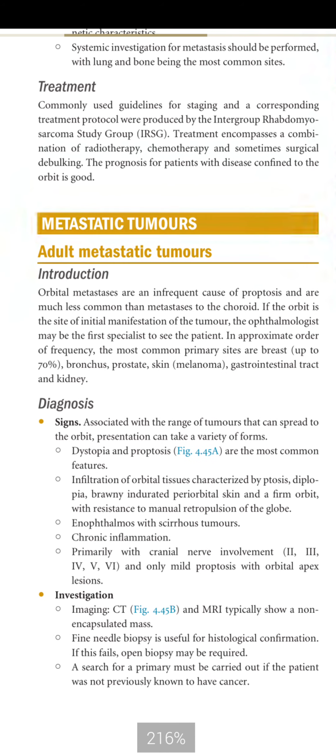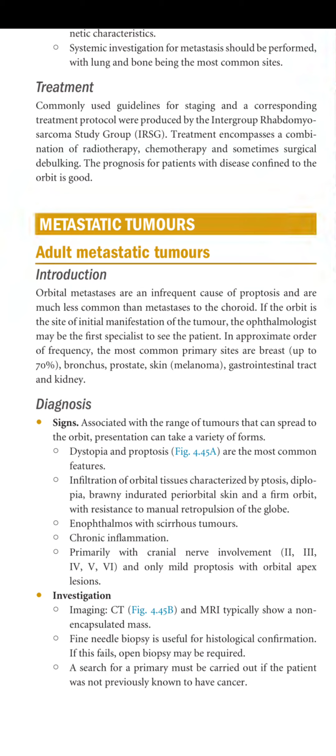Adult metastatic tumors: orbital metastases are an infrequent cause of proptosis and are much less common than metastasis to the choroid. If the orbit is the site of initial manifestation of the tumor, the ophthalmologist may be the first specialist to see the patient. In approximate order of frequency, the most common primary sites are breast, up to 70%, bronchus, prostate, skin, melanoma, and gastrointestinal tract and kidney.